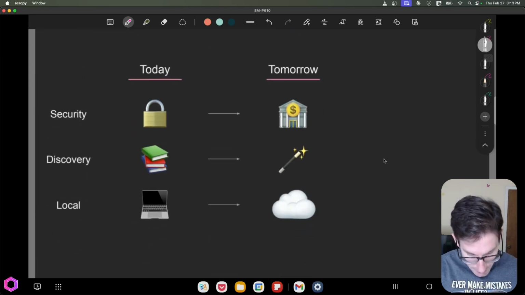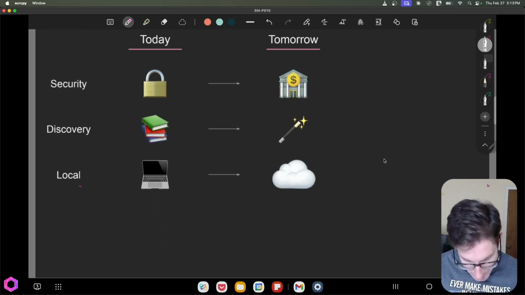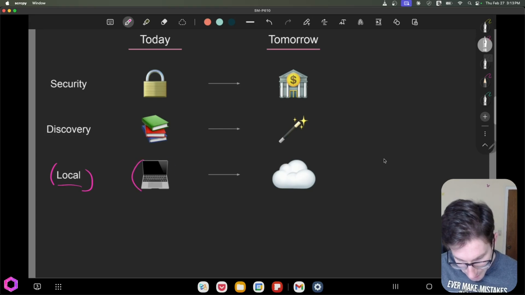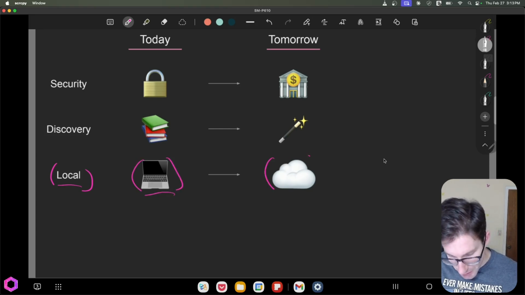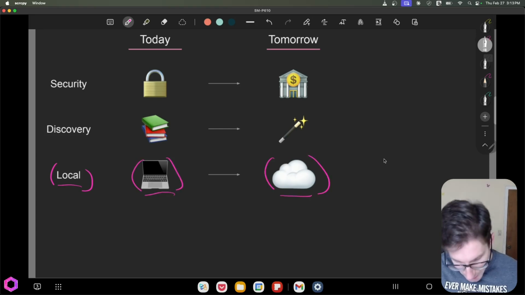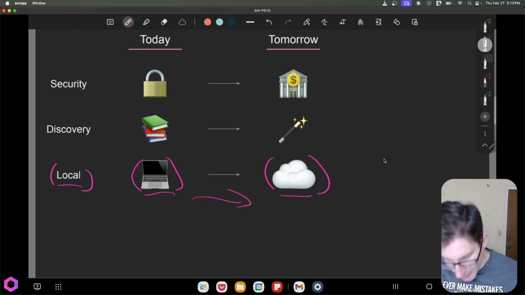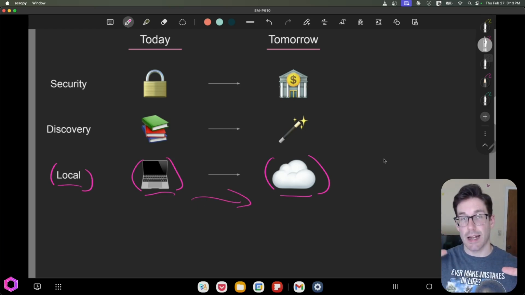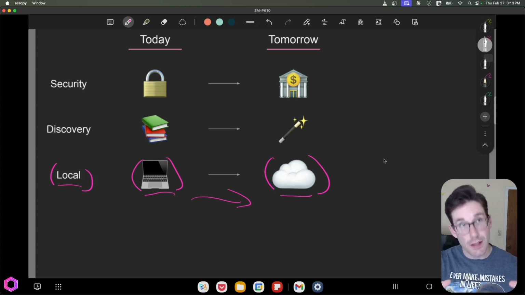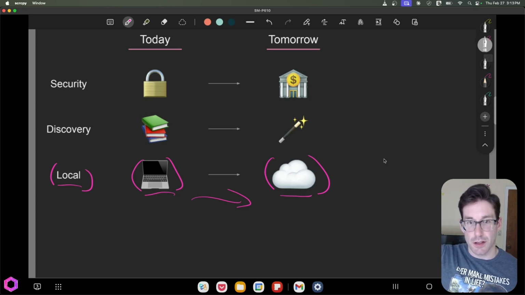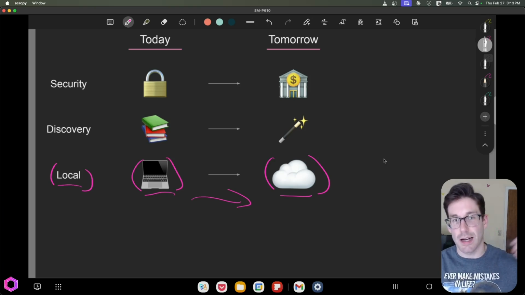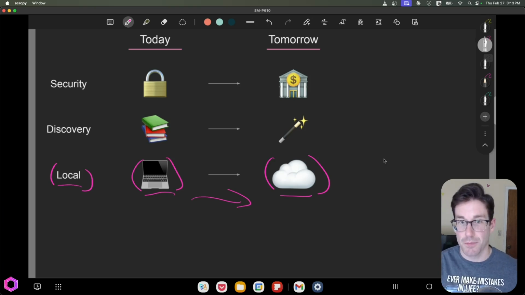And then the last one is the local point that I made previously. Right now we have all of our servers sitting on our machine, but instead we should set it up in the cloud, and we should really expand our ability to bridge the gap between AI and these new tools and data sets with this protocol, so we can communicate efficiently. If we put all the servers on the cloud and improve the communication between our machine and those, we can really increase the throughput of our ability to have our AI utilize these tools and services much faster. And why is that important?